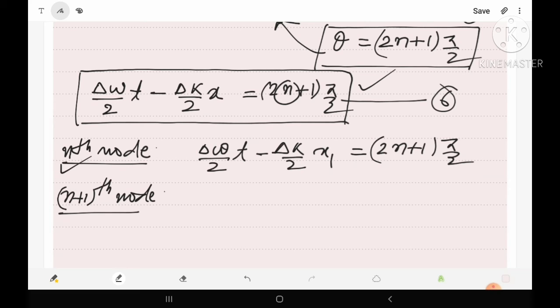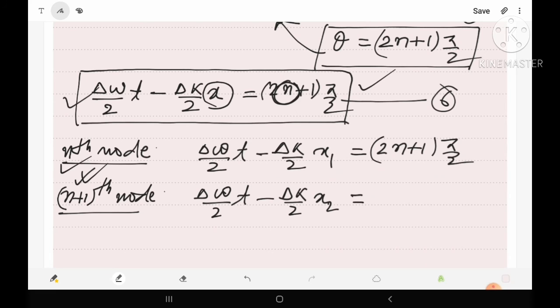Then obviously this equation will be del omega upon 2t minus del k upon 2, and in place of x we have to write x2, because x2 is the position of the n plus 1th node, is equal to, because n is an integer, for the n plus 1th node we can write n as n plus 1. So here we have 2 n plus 1 plus 1 into pi by 2. Now let us solve this.